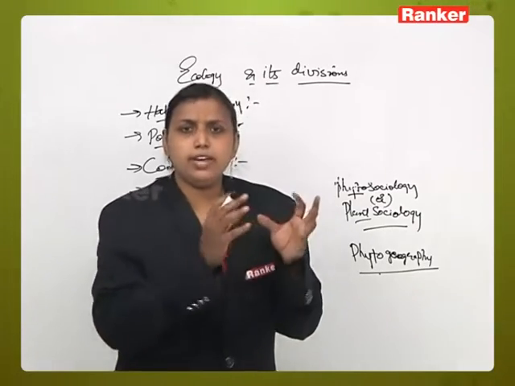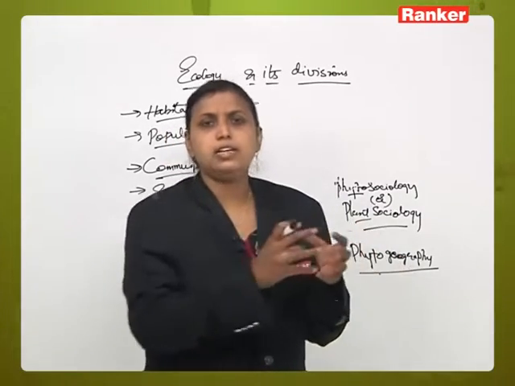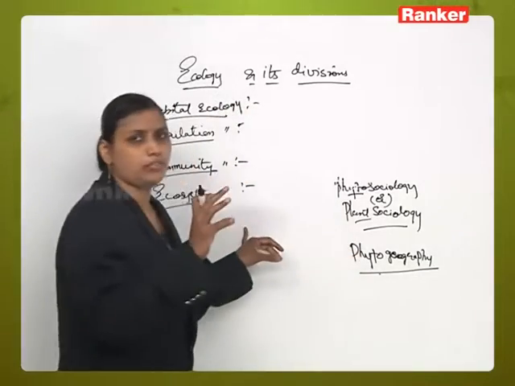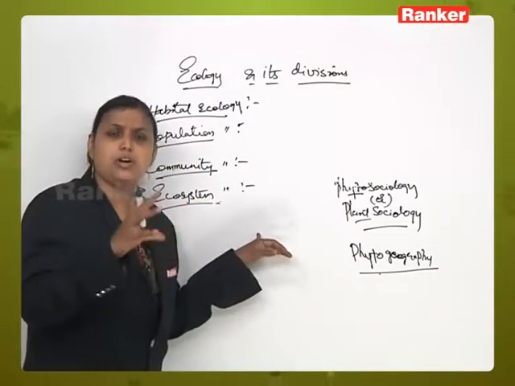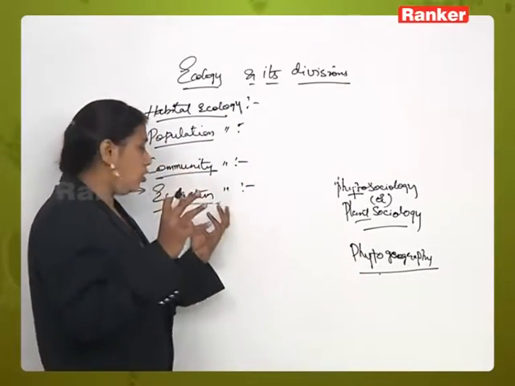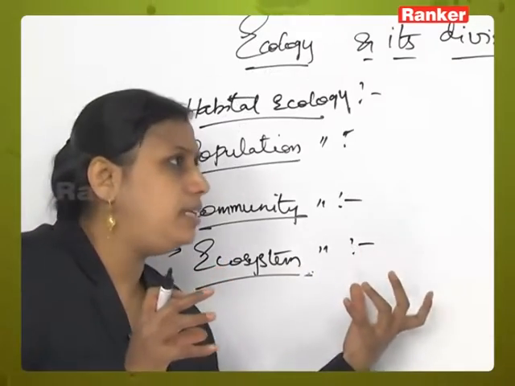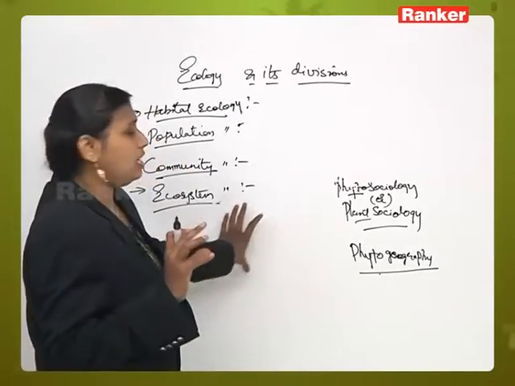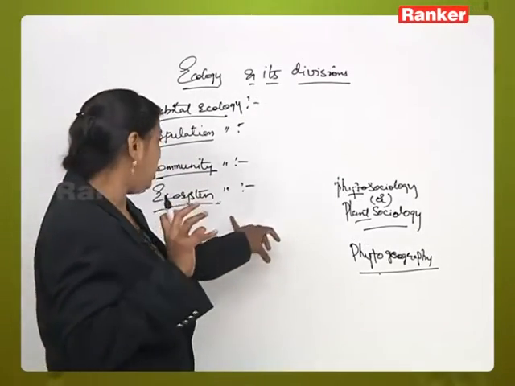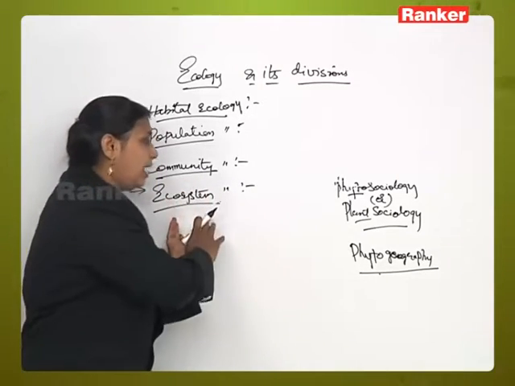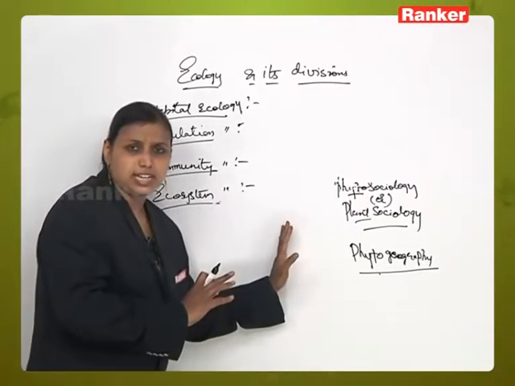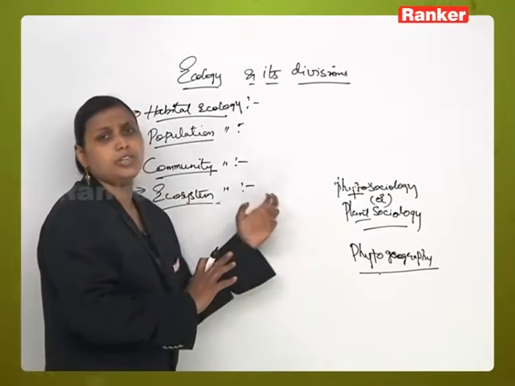An ecosystem is a segment of nature which has both biotic and abiotic components. In ecosystem ecology we deal with the structure, working and functioning of the particular ecosystem and its interdependency with the environment.